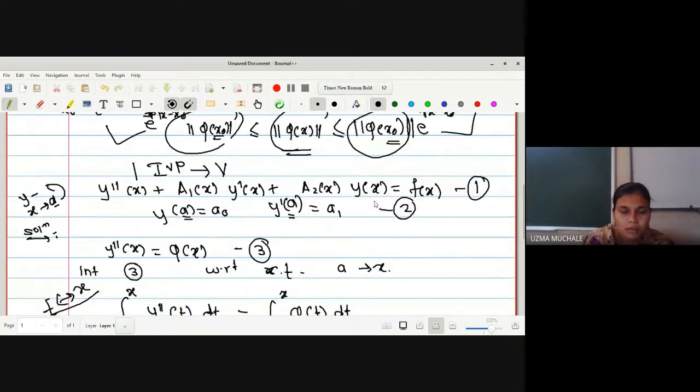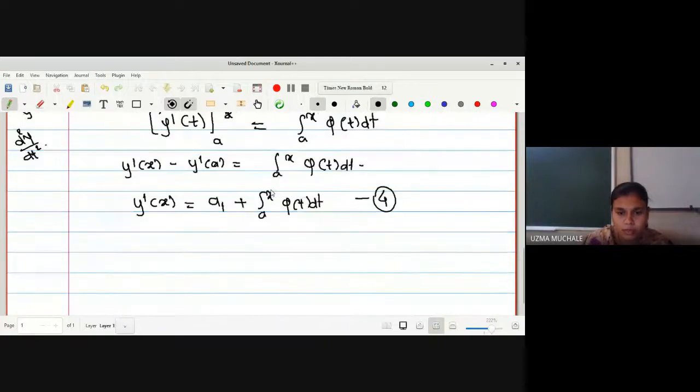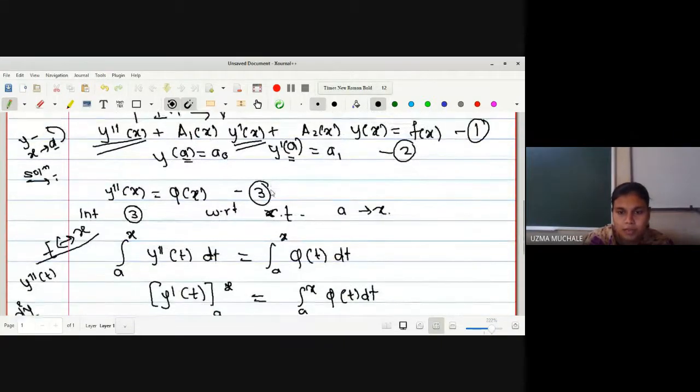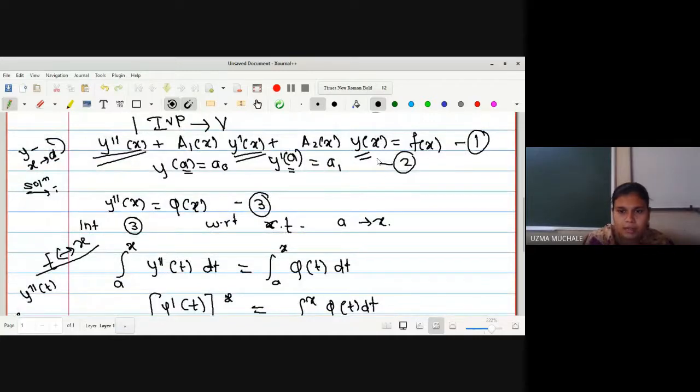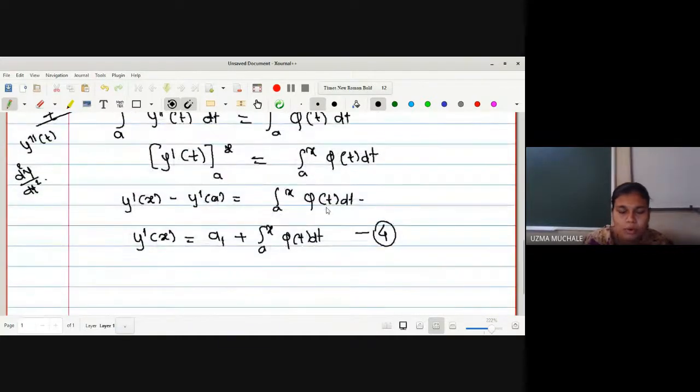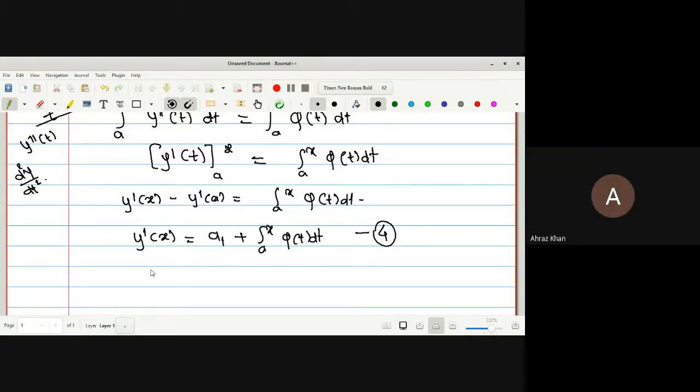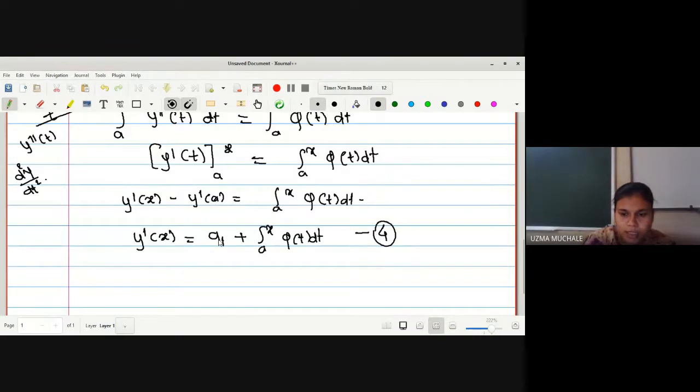Whatever equations we are naming, this equation 3 we will again put back in our equation 1. Here the value of y double dash is nothing but your equation 3. The value of y dash we have obtained is nothing but your equation 4, right? And next we have to find out the value of y, and after finding the value of y, we will put all those equations in equation 1, and then we'll find the solution. Okay, any doubt up to this? No, ma'am. Let us go for the next stage.